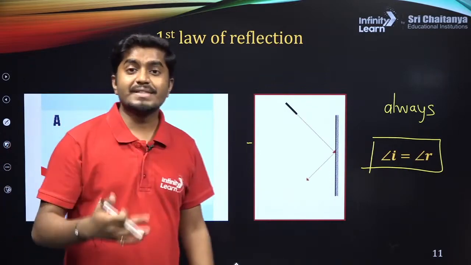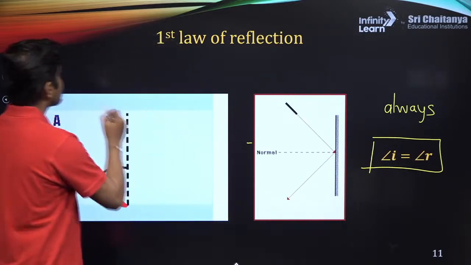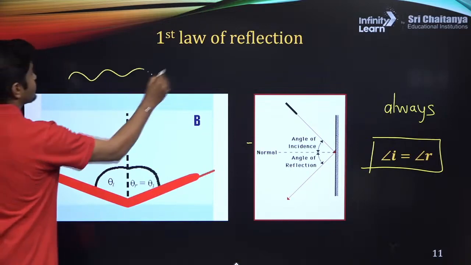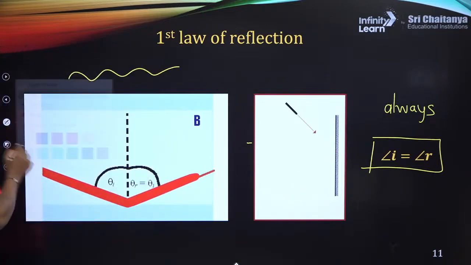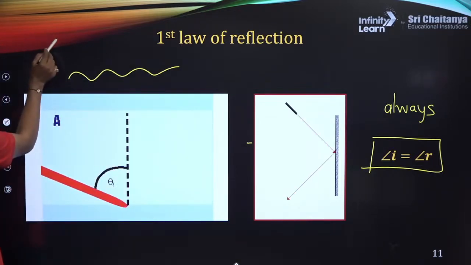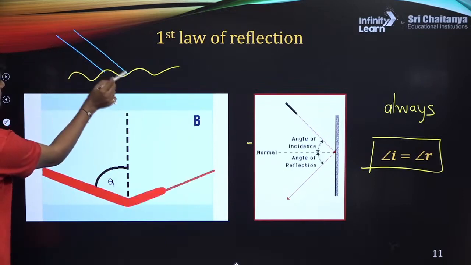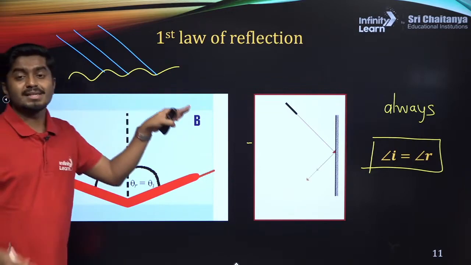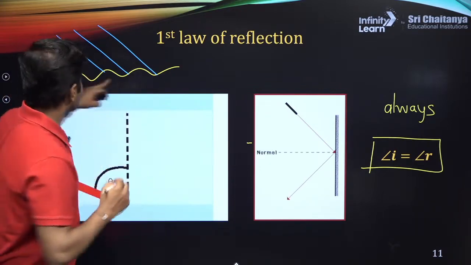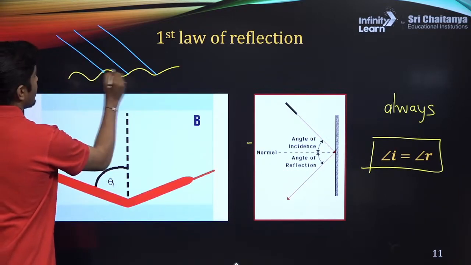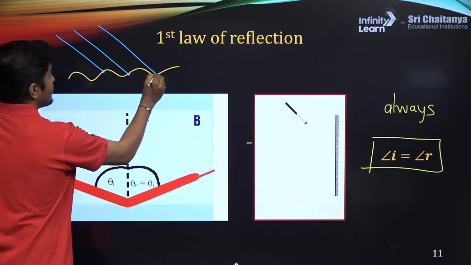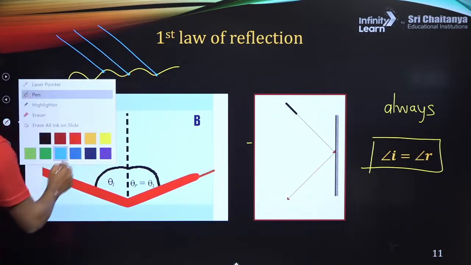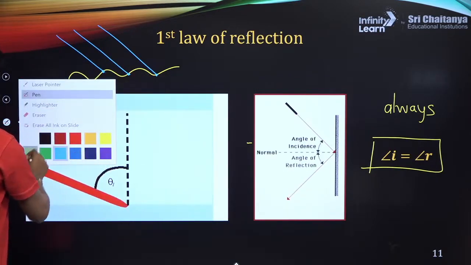So even if the surface is rough, let's suppose the surface is something like this. Now here I draw the incident rays. These are the incident rays. They fall on this rough surface. These are the points of incidence. At each point we have to draw a normal.